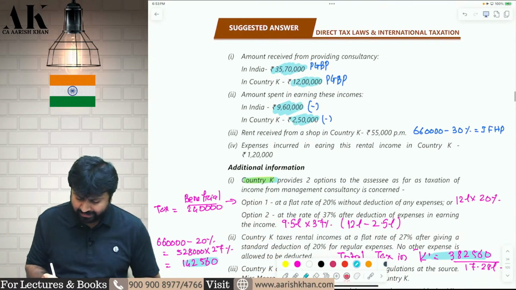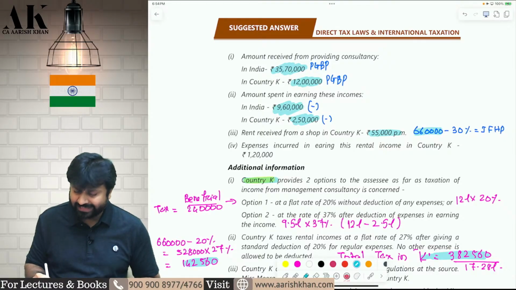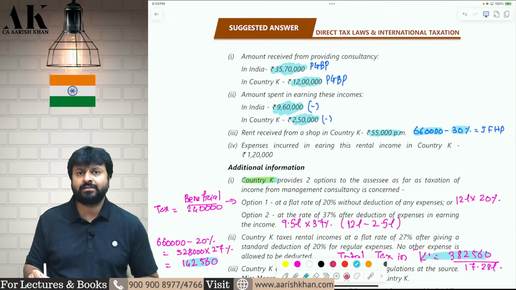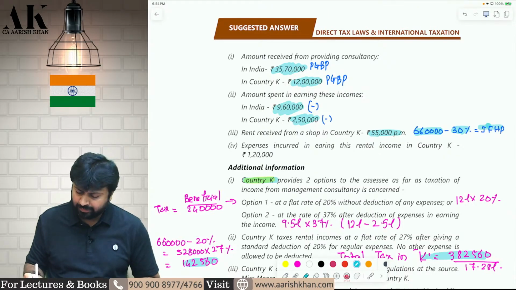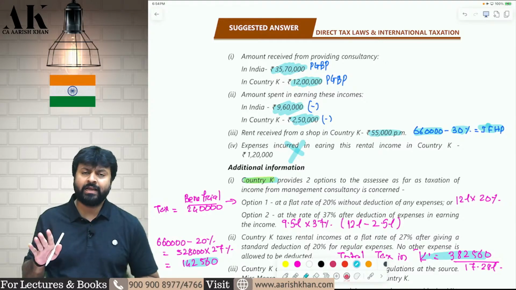And then from country K, you are earning some rental of 55,000 rupees per month. That amounts to 6,60,000. On that, you will claim 30% standard deduction as per the Indian laws. That will be your income from house property. This expense will not be allowed as deduction in India, because in India, we do not allow any expense of house property. We only allow 30% standard deduction, municipal tax and interest.